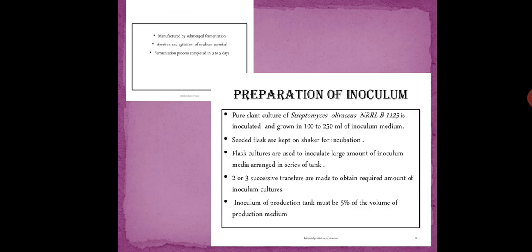Okay, so first step in that, the main thing is preparation of inoculum. Now, how will you prepare the inoculum? What is inoculum? That we have discussed in our previous lectures. So here, pure culture of Streptomyces. Now we have to prepare vitamin B12 by using the species Streptomyces olivaceus. So pure culture of this olivaceus is inoculated in 100 to 250 ml of inoculum medium.